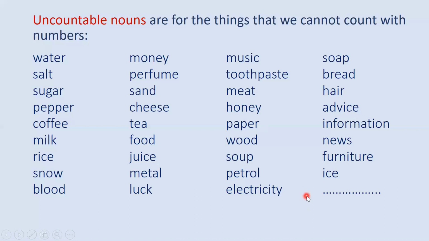These are some common uncountable nouns, and in English, there are a lot more. Okay, so like I said earlier, the best way to know is to check with good dictionaries.